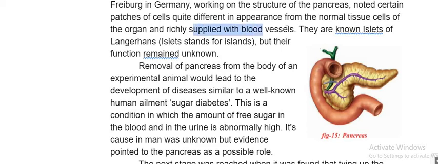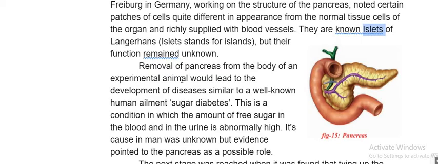So, rich supply of blood. Okay, this organ has huge blood supply. So these cells are entirely different. At that time, no one knows, there is no name for it. So you should give some name. The pancreas is releasing some substance which is completely different. He thought of giving some name, so they are known as islets. So what he said, islets of Langerhans. He said that this is called islets of Langerhans. Okay? No one knows its function, what it will do, no one knows.